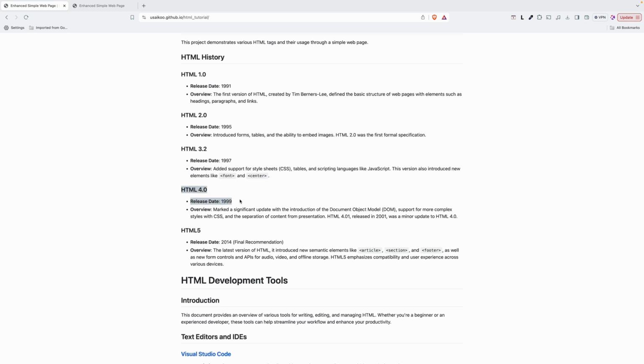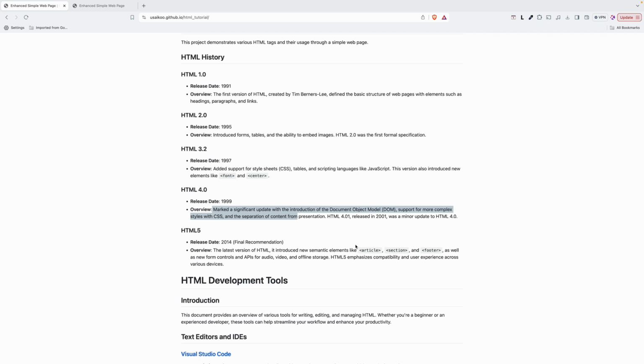And version 4 was introduced 2 years later, in 1999. It made a significant update with the introduction of the document object model, DOM, with support for complex styles with CSS, and the separation of content from presentation.